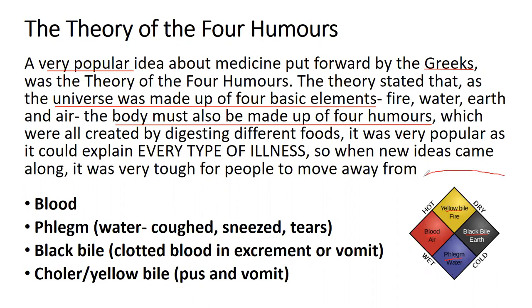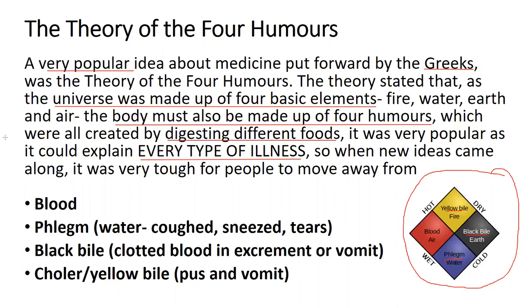So this is the concept. This right here is the concept of the theory of the four humours. Now, the way in which your humours were changed, now a lot of people tend to mix this up. A lot of reasons why your humours were changed is created by the foods that you eat. Now, the reason why this idea was so popular, especially in the Middle Ages, is it could explain every type of illness. So when new ideas did come along, it was really difficult for people to agree with them, and it was really hard for people to move away from this concept. It was an idea that was very popular for many, many years, decades.